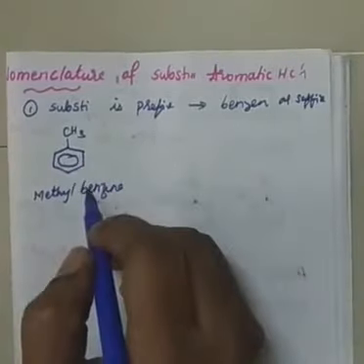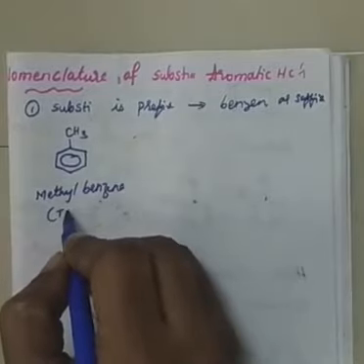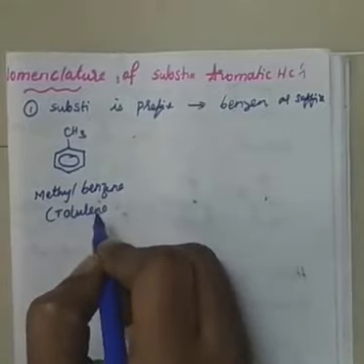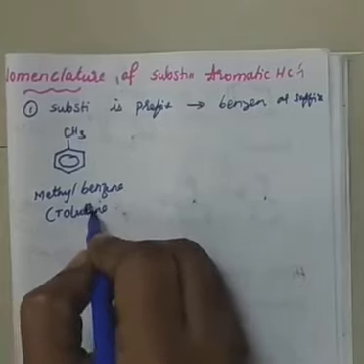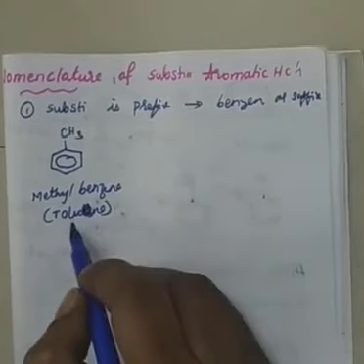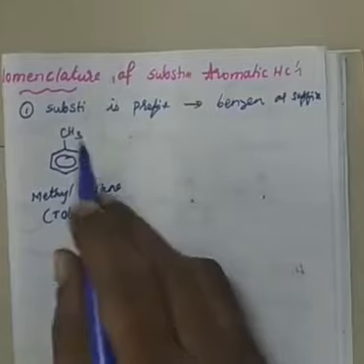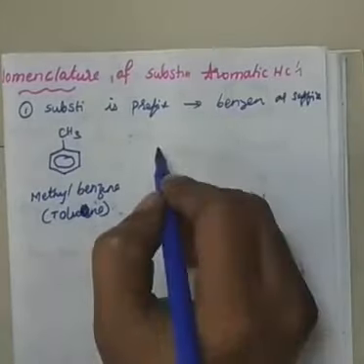That is the rule I said. But actually, this is very famously known as toluene. Toluene is very famously known methyl benzene. Therefore, even if you write toluene, it can be the IUPAC name.